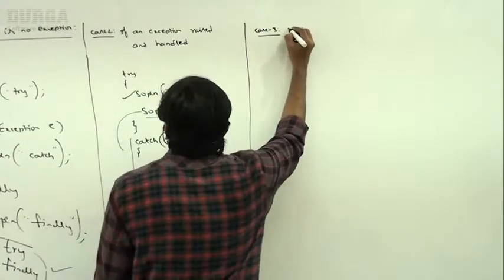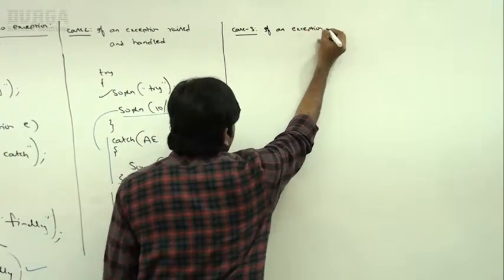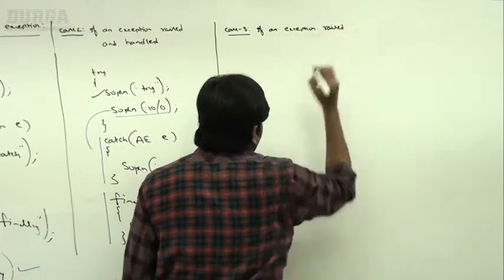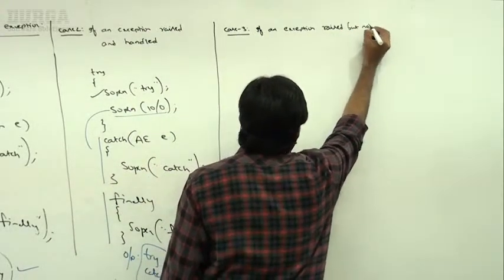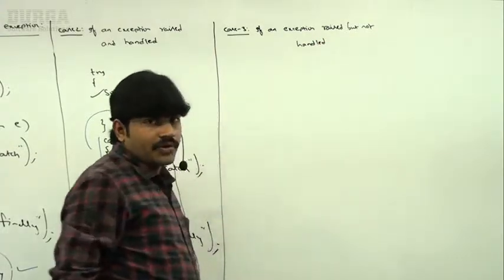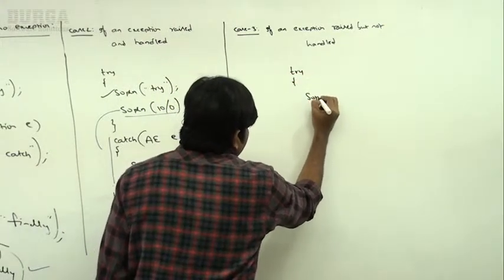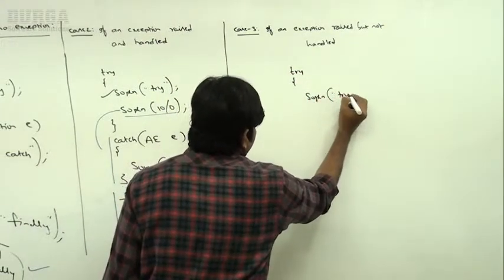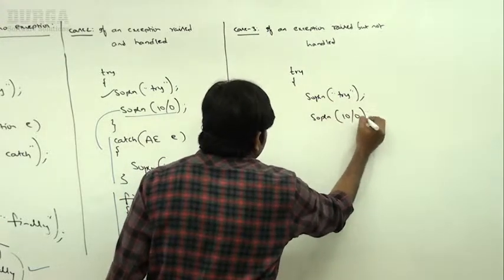If an exception is raised but not handled, what will happen? Now observe, try block: System.out.println("try"), and then System.out.println(10/0).